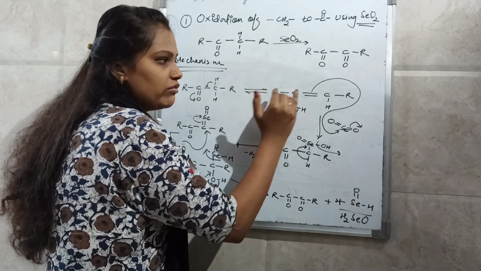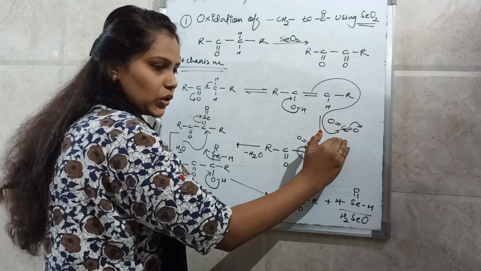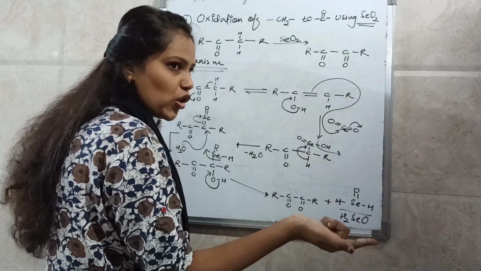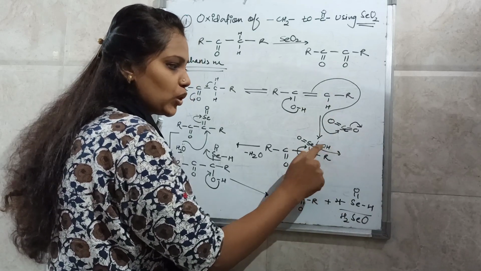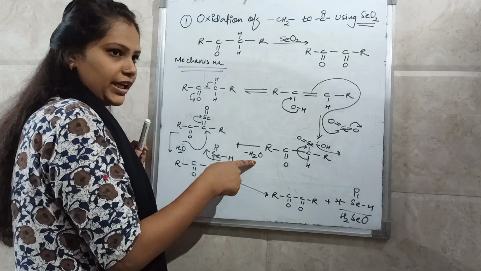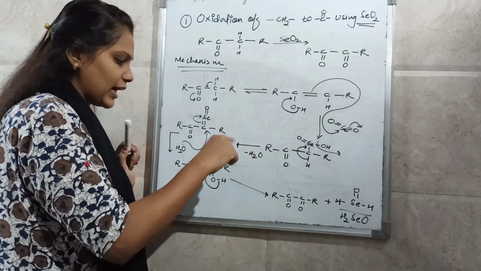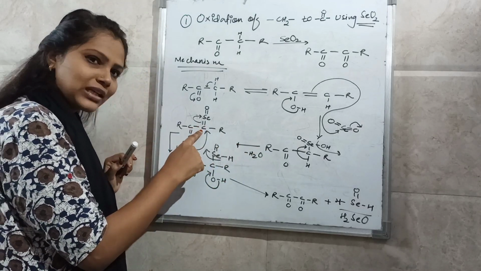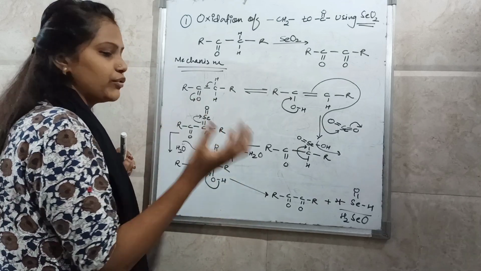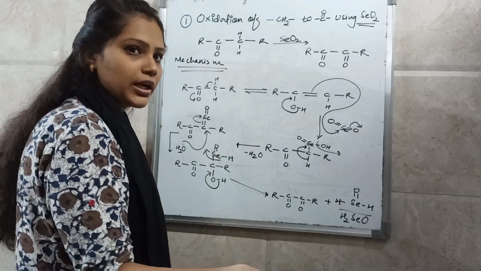Now this enol will attack on selenium and the pi bond will shift to oxygen. Now oxygen will carry a proton and it will convert into OH. Then removal of a water molecule will take place. The water which is removed will act as a nucleophile and attack on this carbon because this carbon is electron deficient. So the bond will shift to selenium. Selenium may carry a negative charge.